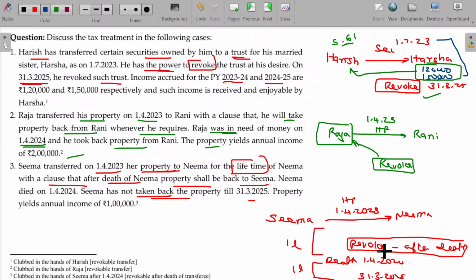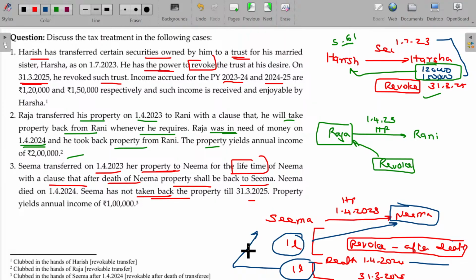As per the transfer provision, it's revocable only after the death. It is taxable only in the hands of Neema until Neema's death. Neema's death happens in this period, so this 1 lakh will be taxable in the hands of Neema. Thereafter, after the death of Neema, by default it is now the property of Seema only. Whether she takes possession or not, automatically this 1 lakh is now taxable only in the hands of Seema.